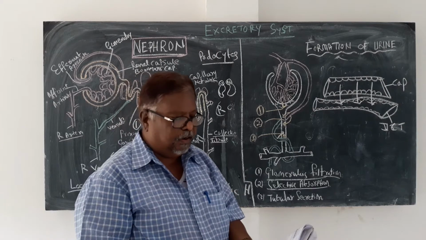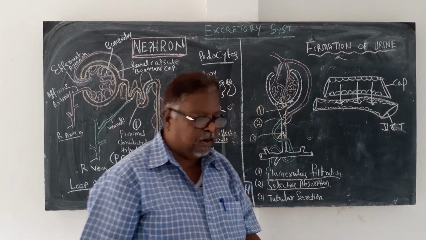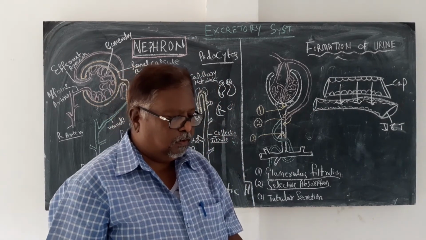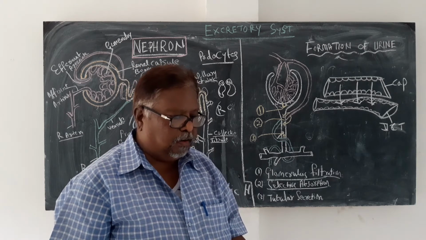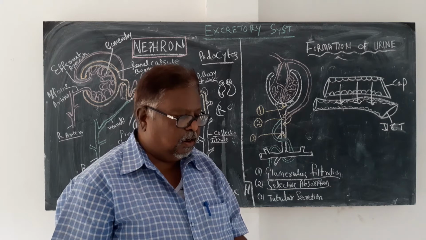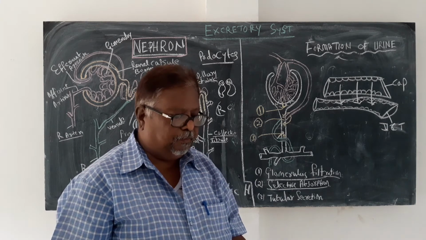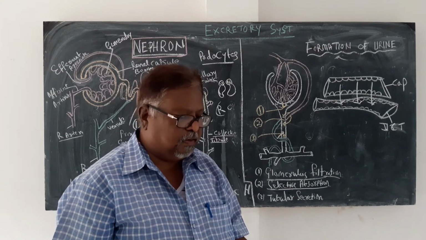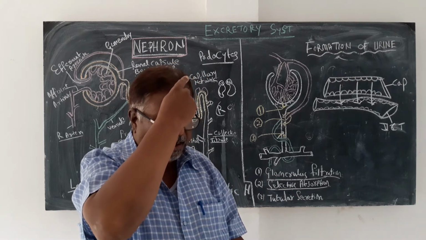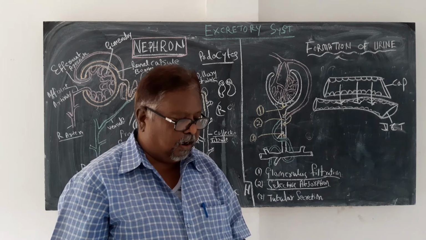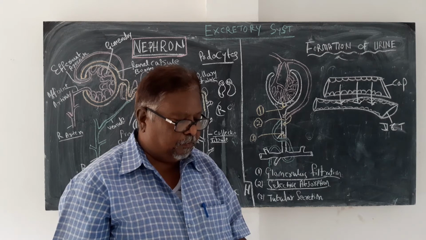These materials may not be filtered out of the blood because of short time, or the molecules are too large to pass through the filtration pores. Such substances are cleared by secretion from capillaries into the filtrate within renal tubules and collecting tubules.